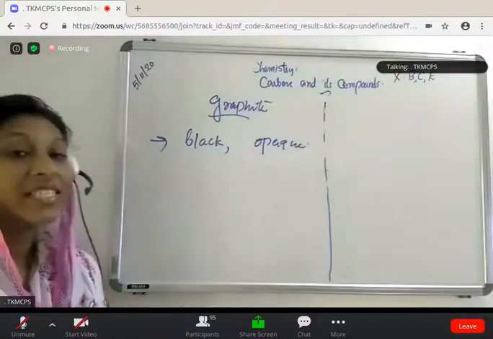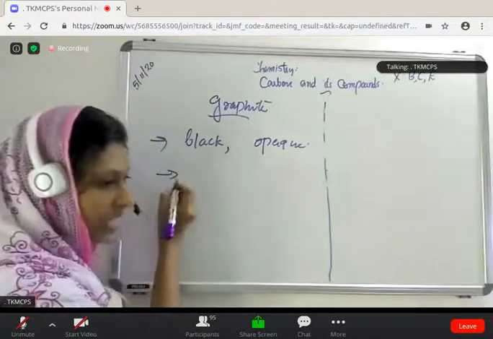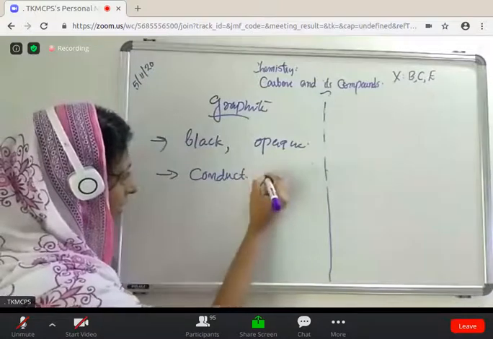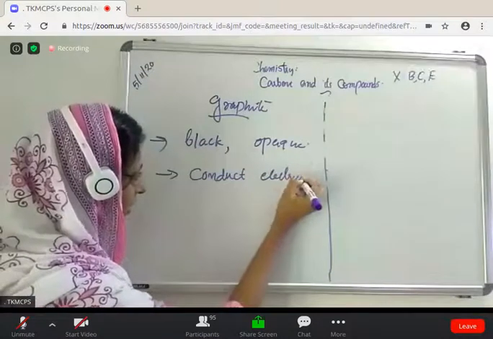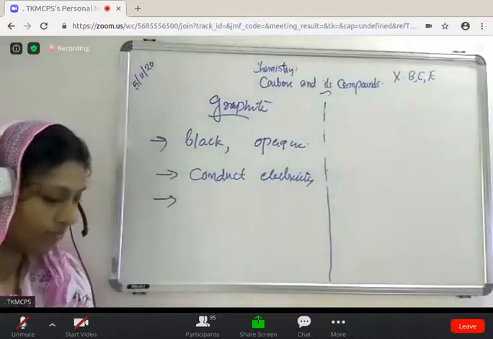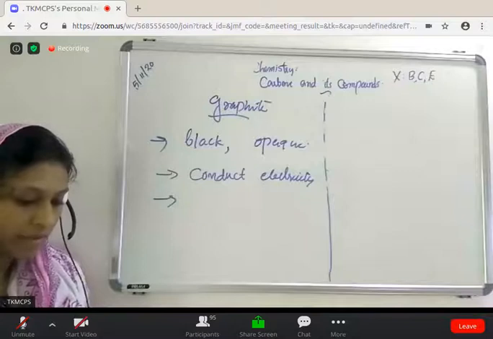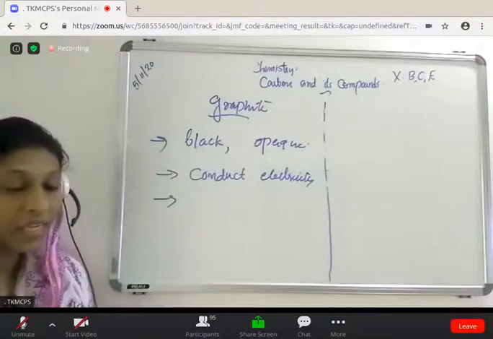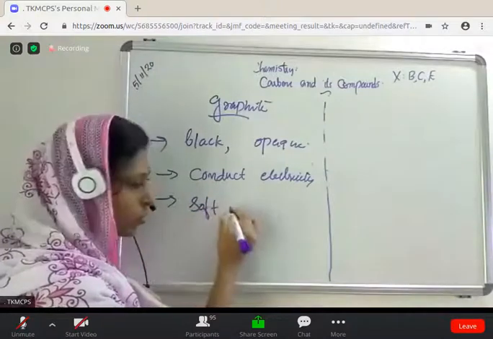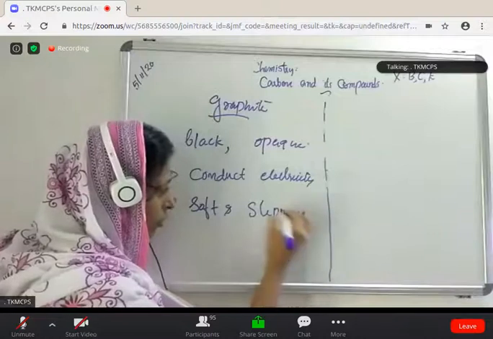It conducts electricity. Very good. Graphite conducts electricity, it is a good conductor of electricity. One more thing, it is soft and slippery to touch.